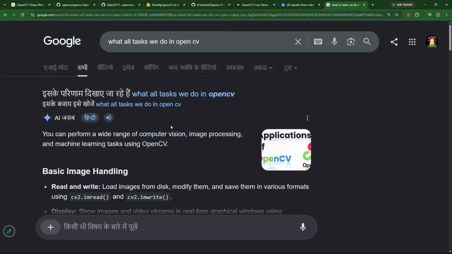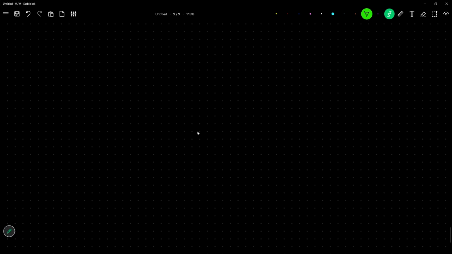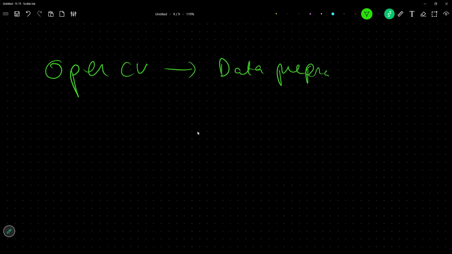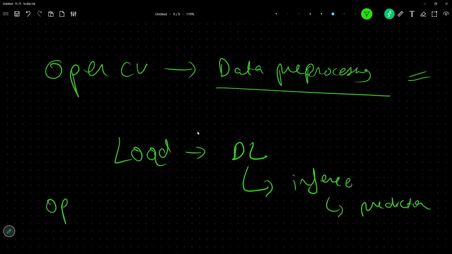But what was happening? Now we know what OpenCV is. OpenCV was good. It was helping for data pre-processing, and it was good for prediction too. How it used to happen is we used to load a deep learning model and do the inference. Inference means prediction. We used to plug the model in with OpenCV, so the processed input goes into our deep learning model.